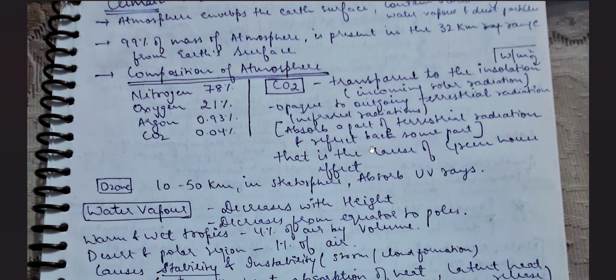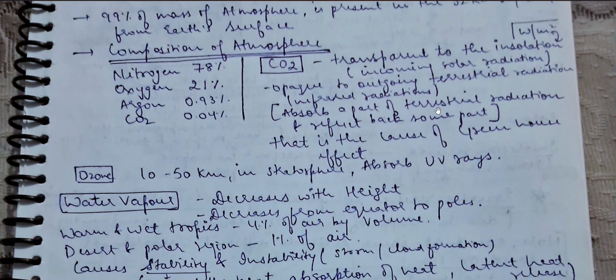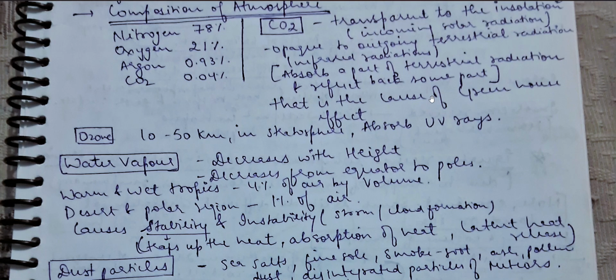So you have to remember two points. First, how it behaves towards insolation and infrared radiation: it is transparent to the insolation, but it is opaque to the outgoing terrestrial radiations. Then the second point is what happens because of this. Because of this opaque nature of CO2 towards terrestrial radiations, there is an absorption of these terrestrial radiations and also reflection, they are being reflected back.